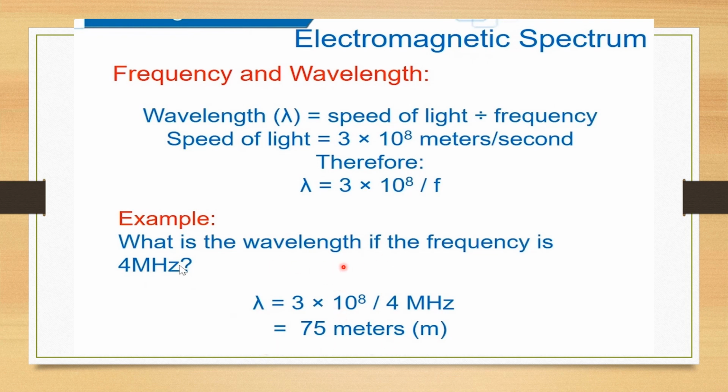Wavelength can be calculated according to the given frequency, or frequency can be calculated according to the wavelength of an electromagnetic spectrum, or vice versa.